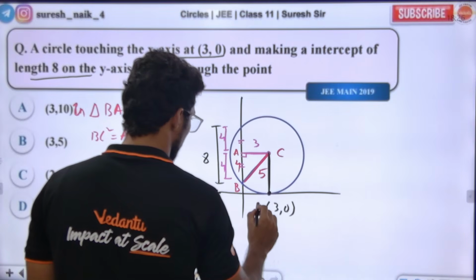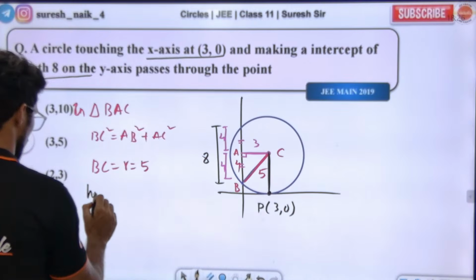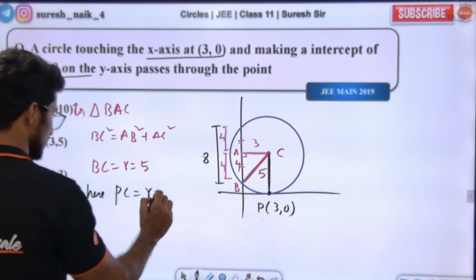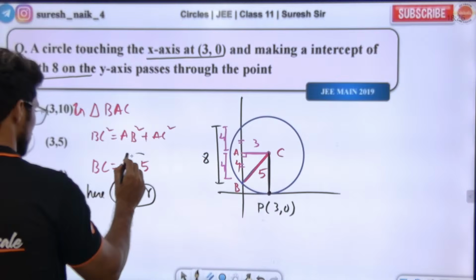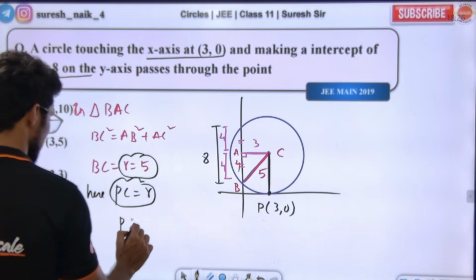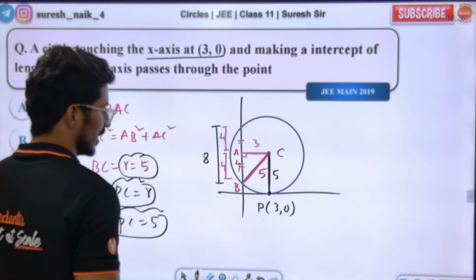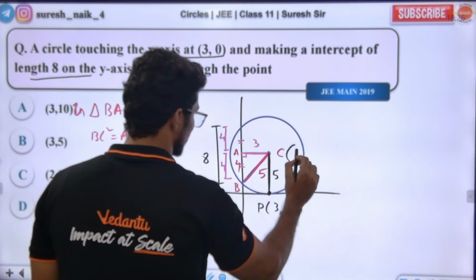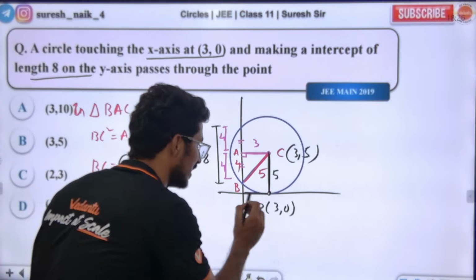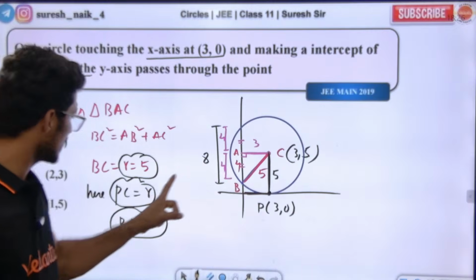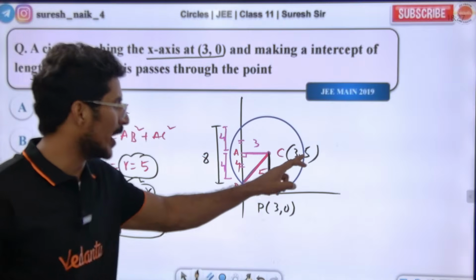Let's say this is the point called D or P. Here PC is also a radius. PC is also a radius. So PC is equal to 5. The PC length is 5. I got to know this length is 3, so the center is 3, 5. The length is 3, PC is the radius, the radius is 5. So the x coordinate is 3, the y coordinate is 5.